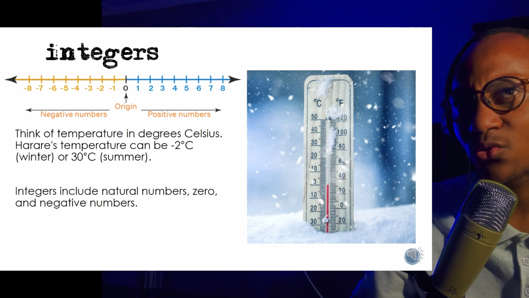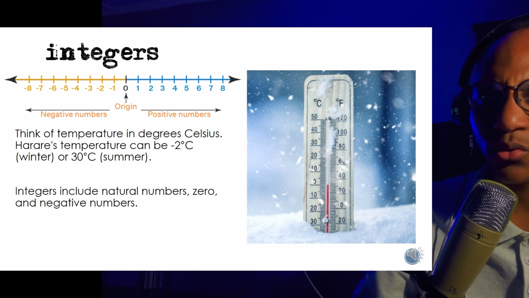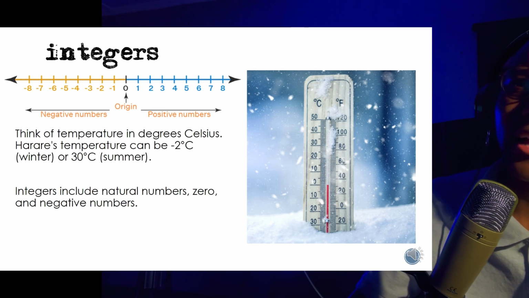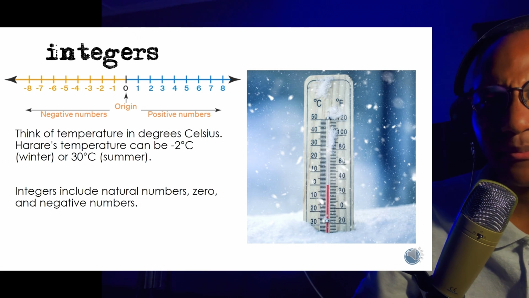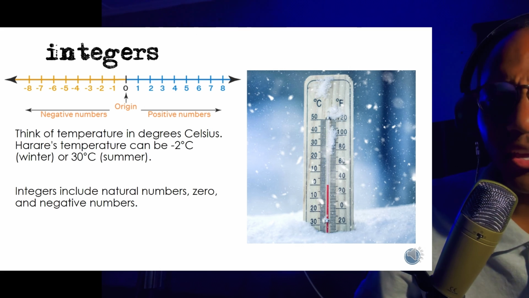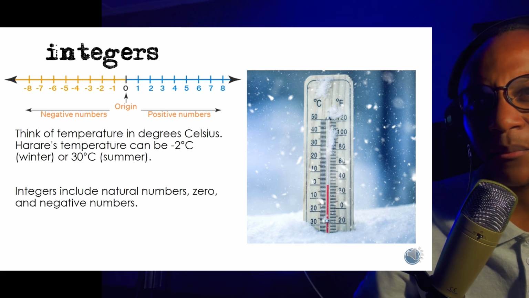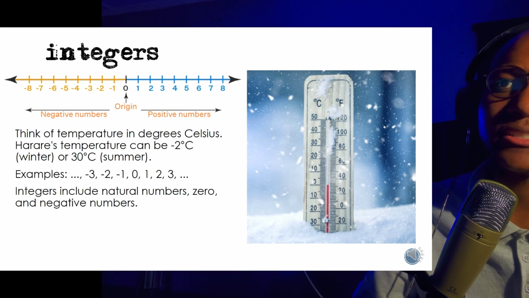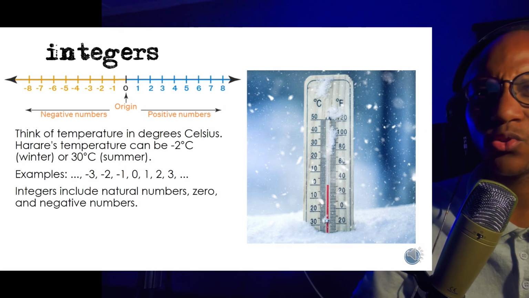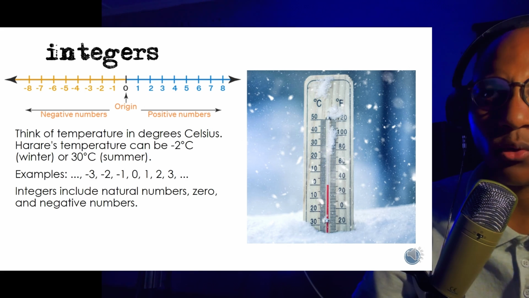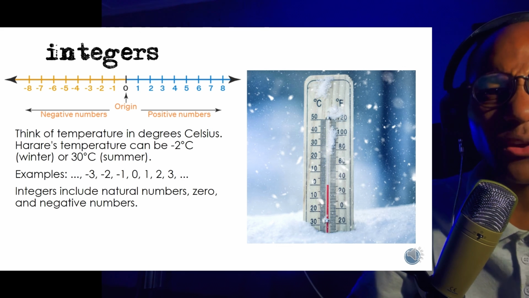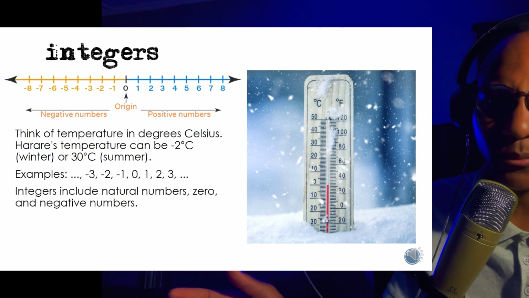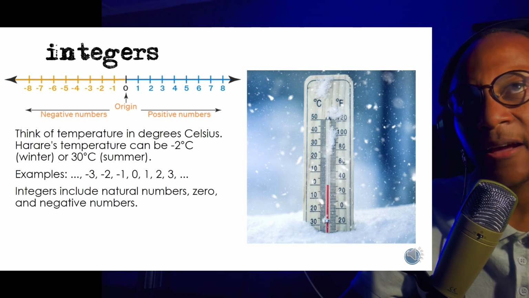So 0 is where it is very cold, that things can start to freeze, but it can also get even colder and get to -2. I don't know, do we ever get -2 in Harare? I'm not sure, but you get the point. If it's cold, the temperature can go to the negatives. For example, integers: -3, -2, -1, we can get to 0, 1, 2, 3, 4. That's integers for you. If you need to pause and really get into it and see what we are talking about, feel free to pause. The video is yours, and you can do that.